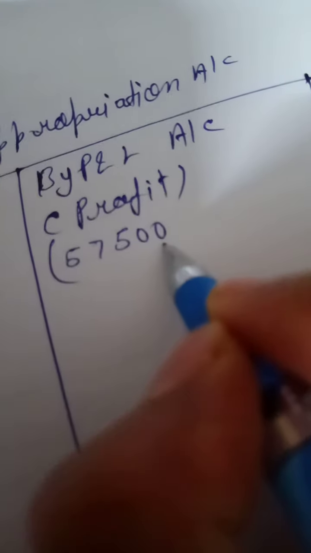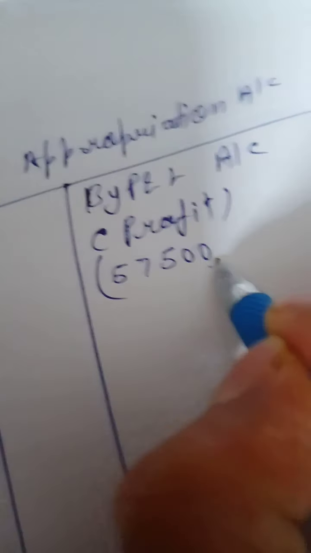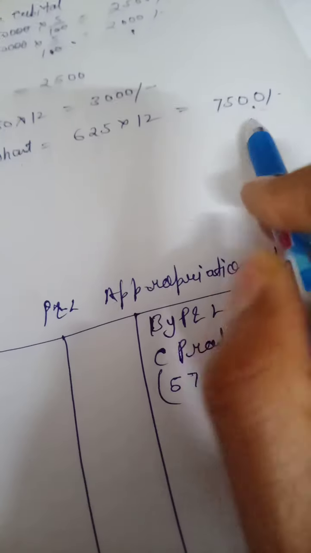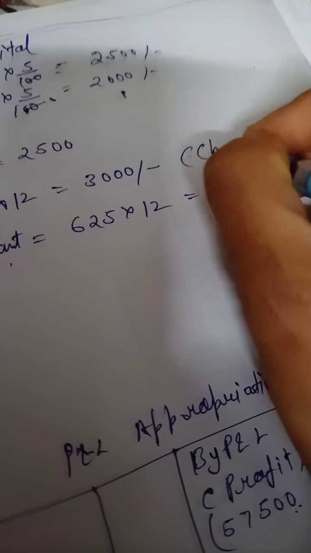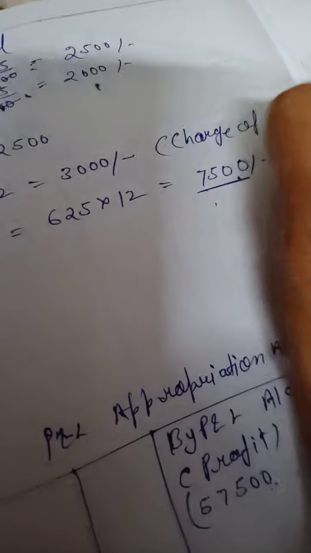We are writing this in the inner column because we have to deduct the 7,500 of rent from this profit. Why? Because rent paid to partners is a charge against profit, not an appropriation.